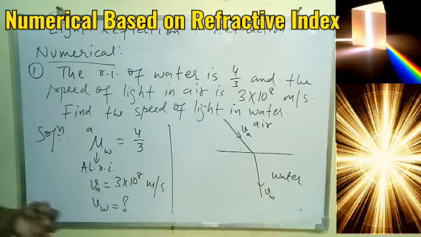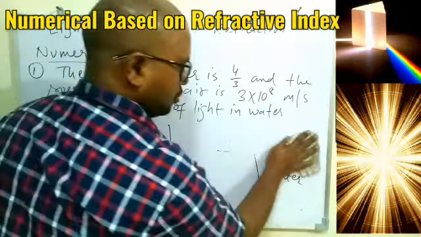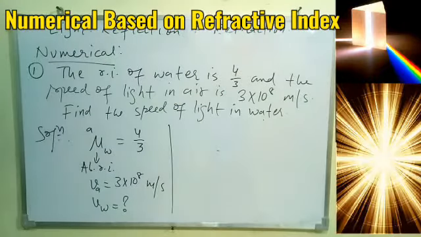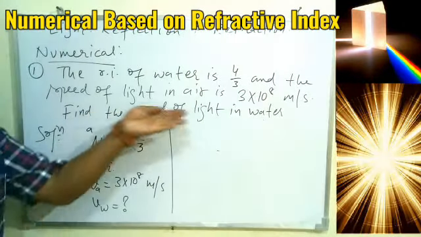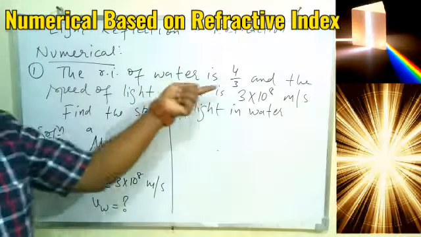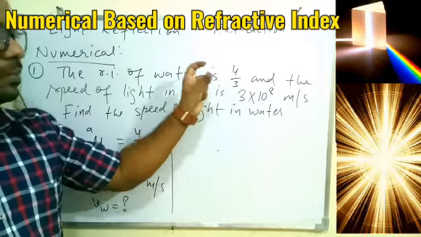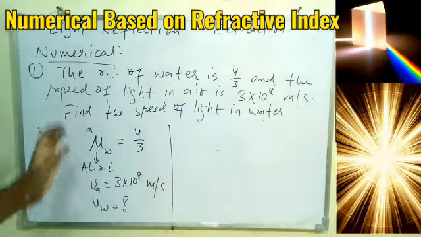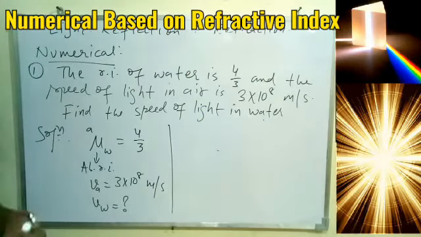So the rest is just formula. We have done the concept. I am doing this numerical just to show that in some cases air and vacuum are taken the same. So if the refractive index of any medium is given, that can be with respect to air or that can be the absolute, they are almost the same. Okay.